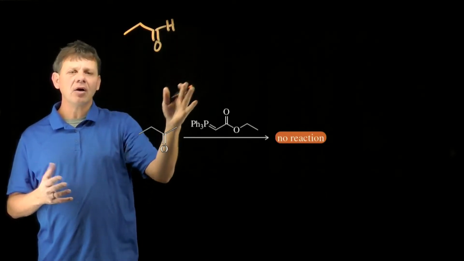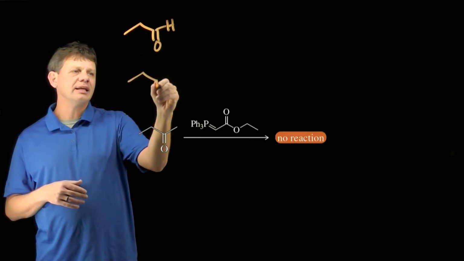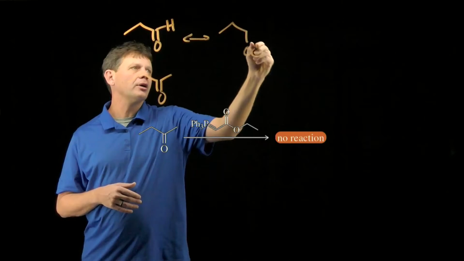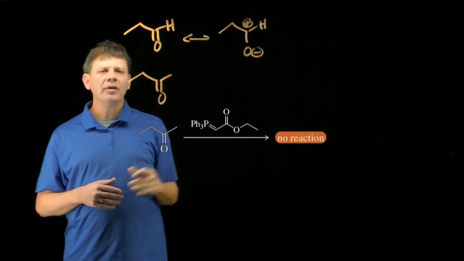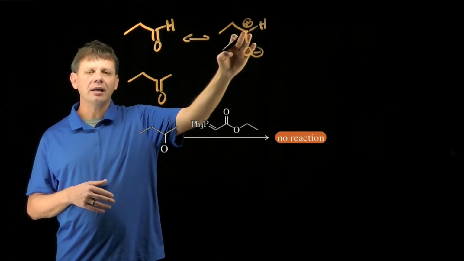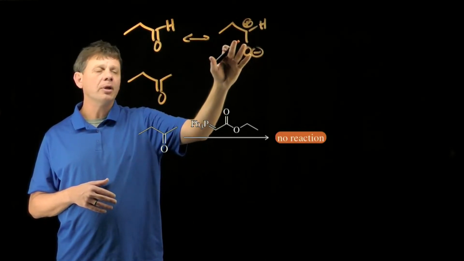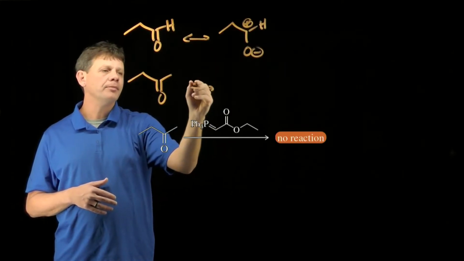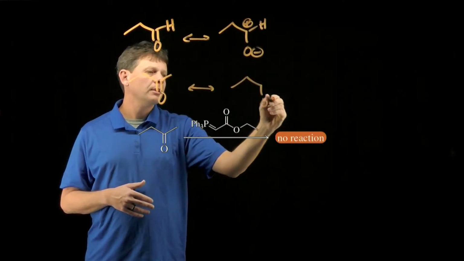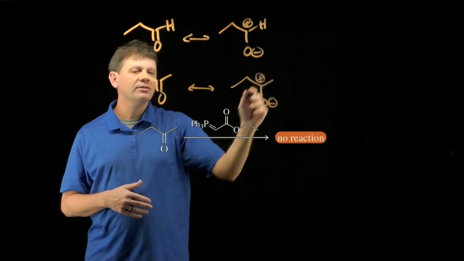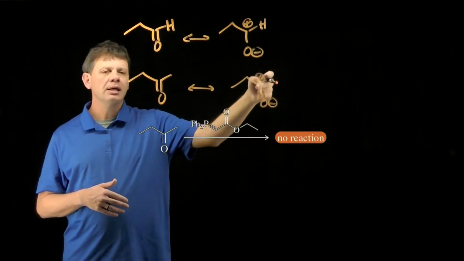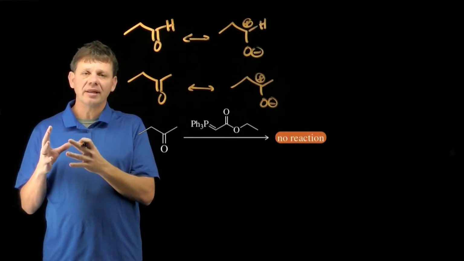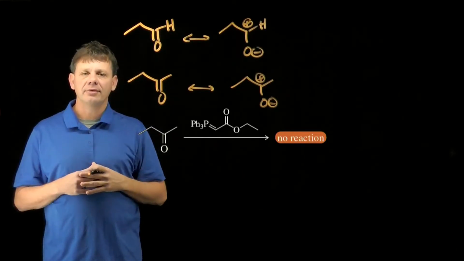What is it that makes an aldehyde more reactive than a ketone? Well, that has to do with this Zwitter ion resonance structure. The aldehyde has this cation in the Zwitter ion structure stabilized by hyperconjugation only one time. Whereas in the ketone, that carbocation is stabilized by hyperconjugation two times. And so it makes sense that ketones are less reactive as electrophiles than aldehydes.